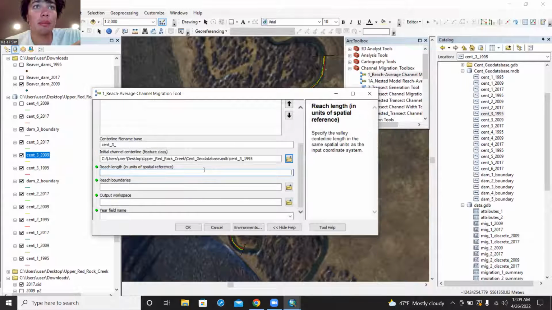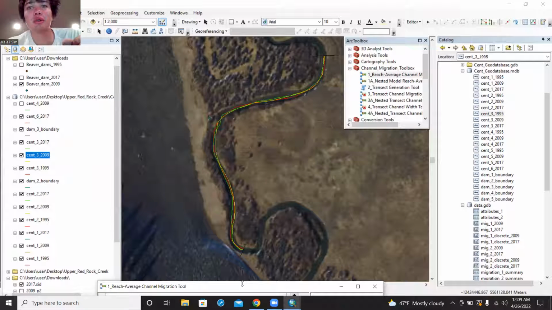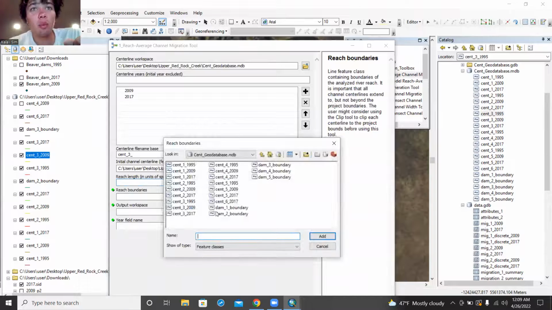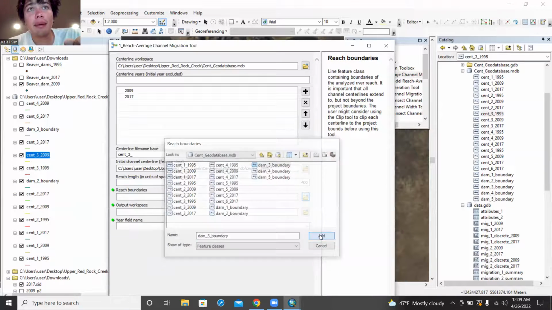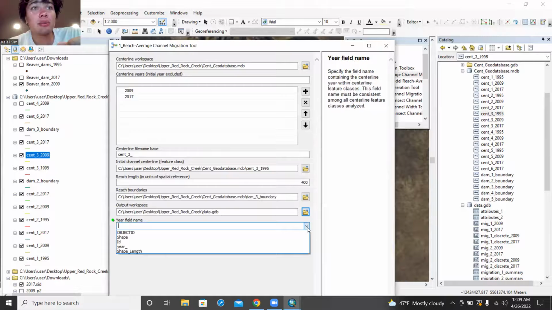Click. Boom. Each length 400. This is just however long it is, from here to here, just from boundary to boundary. And for each boundary, you're going to want to find where you made this, and then add. There, we're going to have the output. This is wherever you want the data to be found. So I want it to be in this folder, which is data. I want it to be put in there. So we just put in there, and this is that year we made earlier.